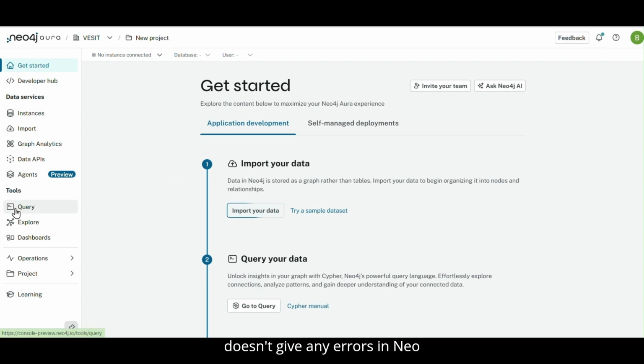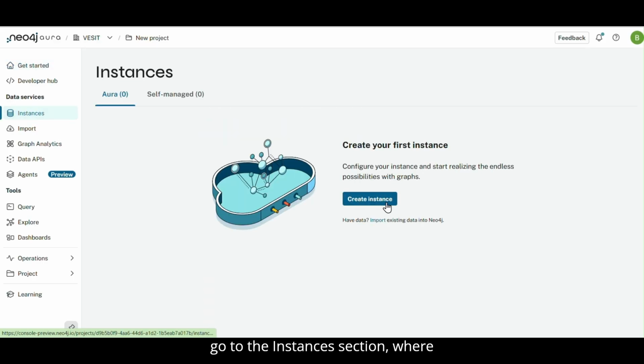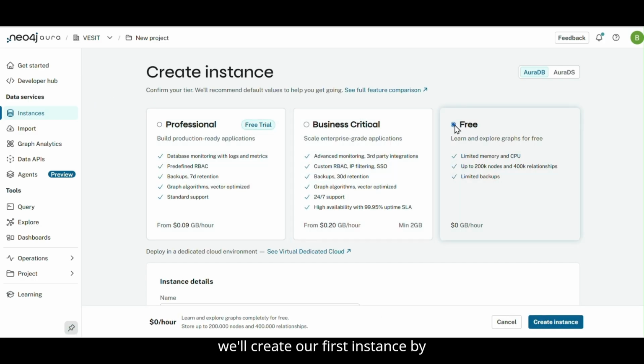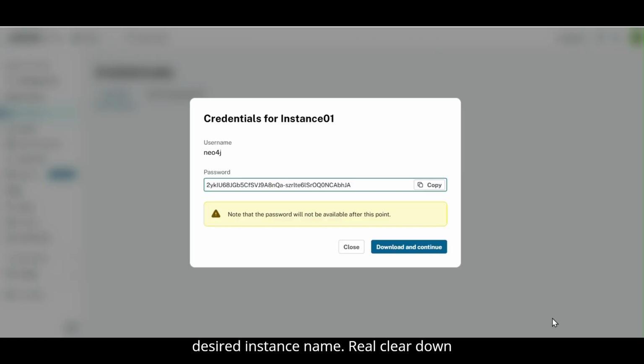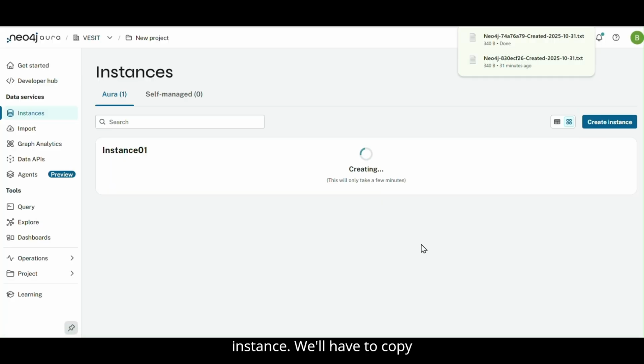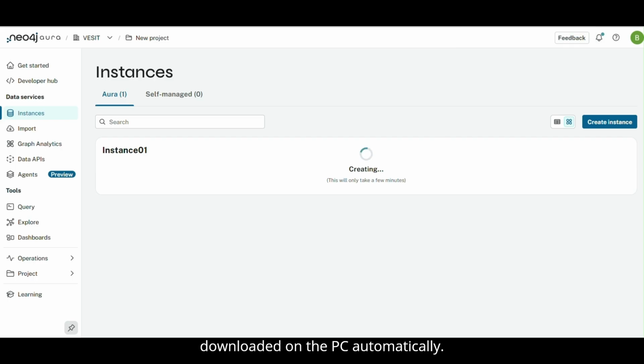In Neo4j on our dashboard, we'll first go to the instances section where we'll create our first instance. By clicking on create instance, selecting the free version, and writing the desired instance name, we'll create an instance. We'll have to copy the password. Also, the password gets downloaded on the PC automatically. Creating an instance takes a few minutes.